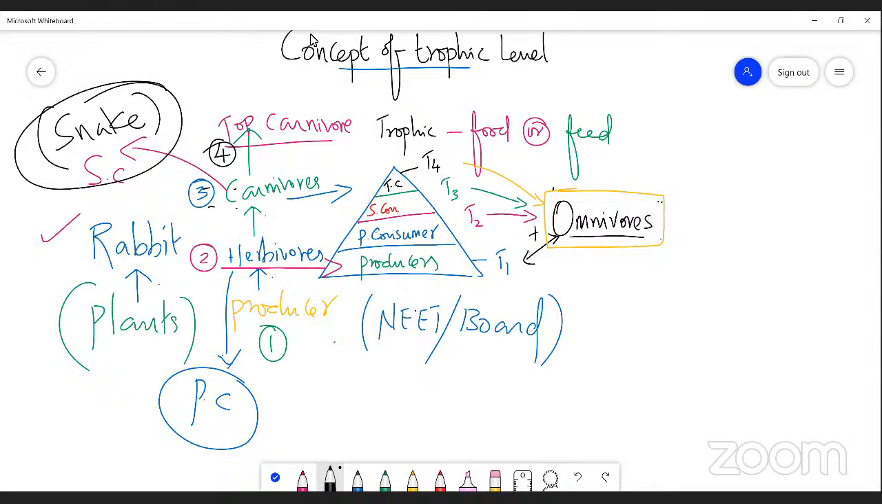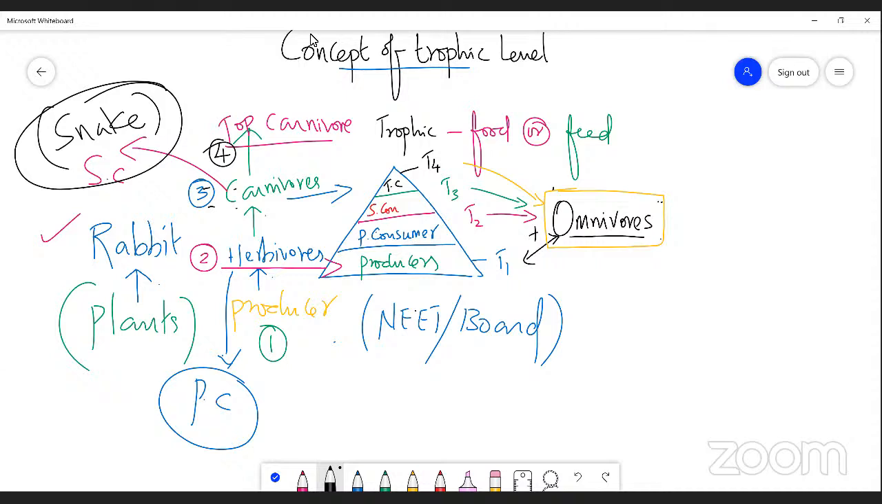Now, which of the following is a secondary consumer? A, plant, B, rabbit, C, snake. What's our option? C, snake. Snake, very good. Snake always occupies which trophic level? Could you mention the trophic level? T3. Third trophic level. T3, very good.